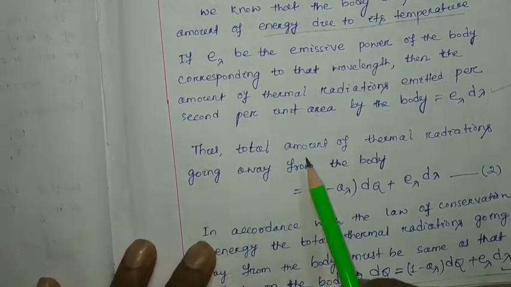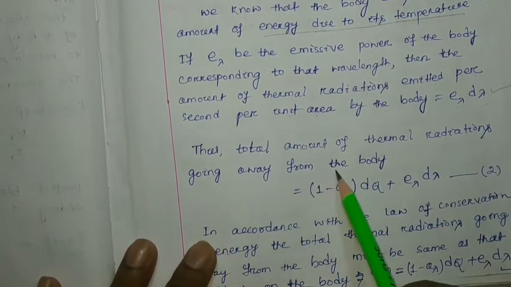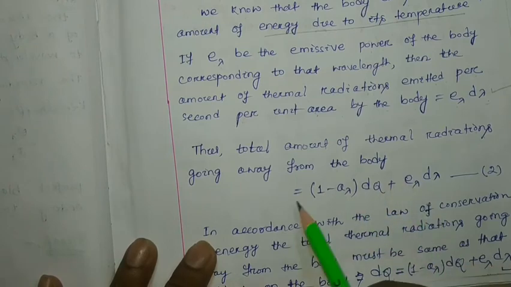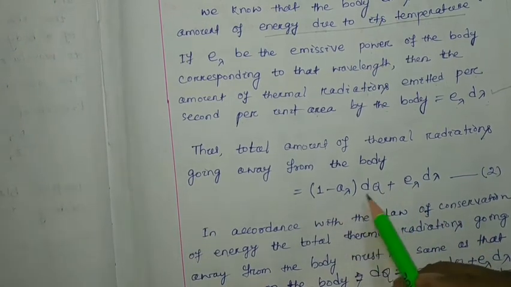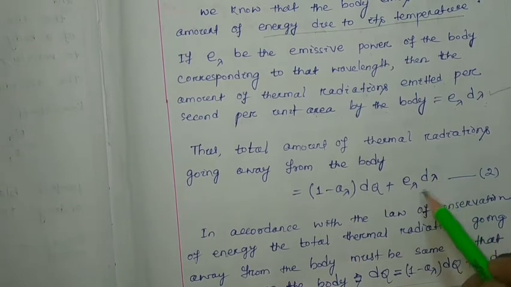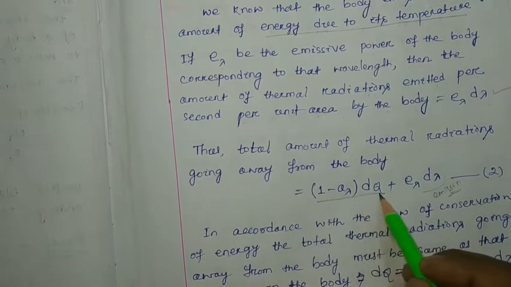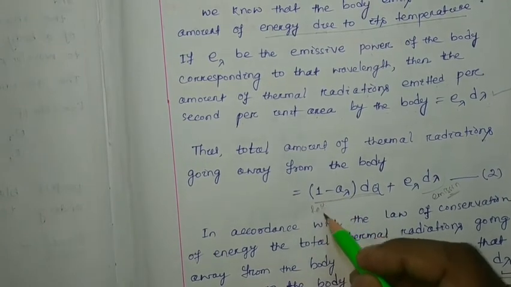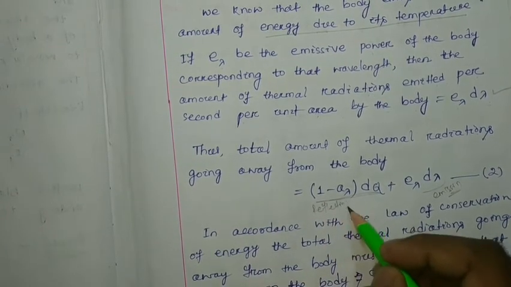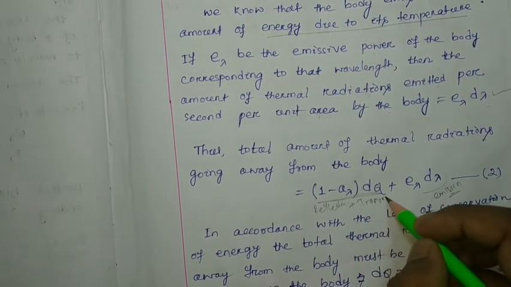Thus, the total amount of thermal radiation going away from the body will be equal to (1 minus A lambda) dq plus E lambda d lambda. Here E lambda d lambda is due to the emission, and this is due to reflection plus transmission.